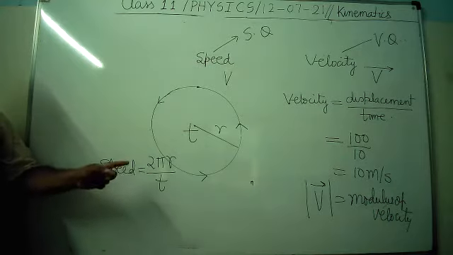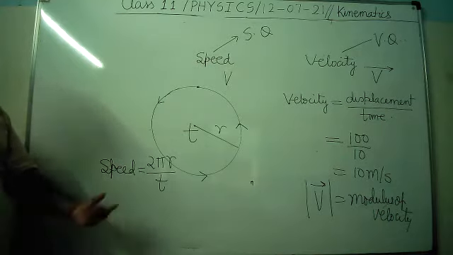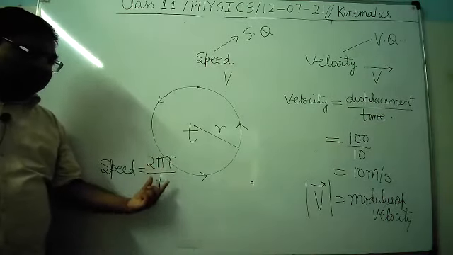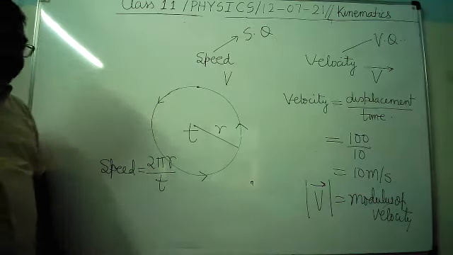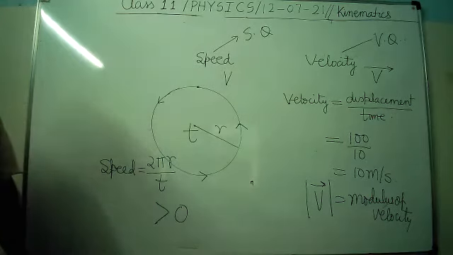Whether its value will be 0? No, its value cannot be 0. And why? Because neither this is 0 nor this is 0. ना तो ये 0 है ना ये 0 है. It's clear? It will be definitely greater than 0.